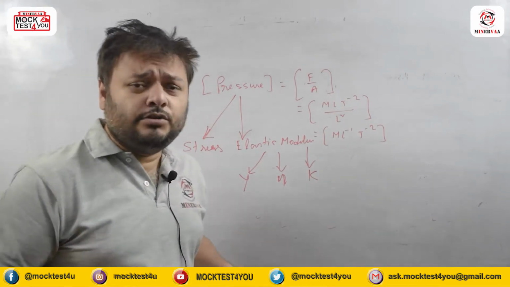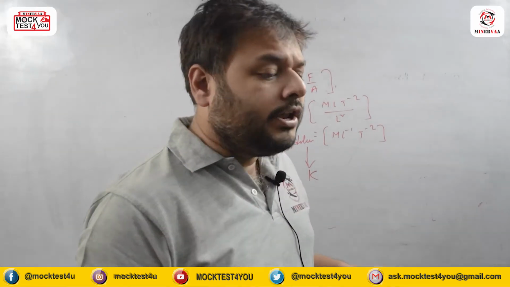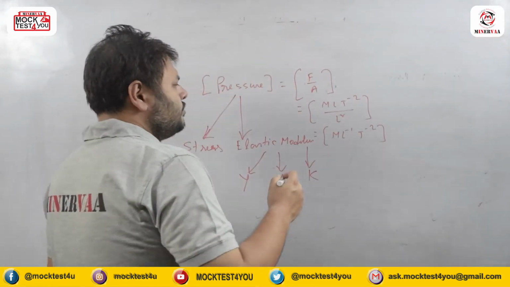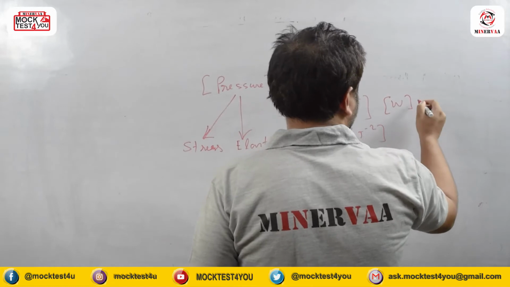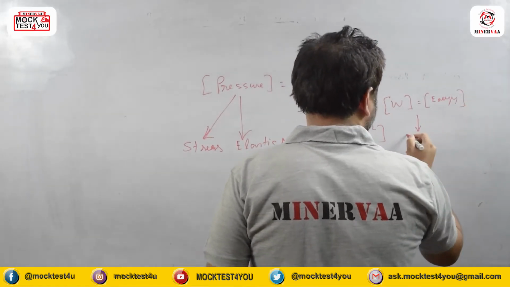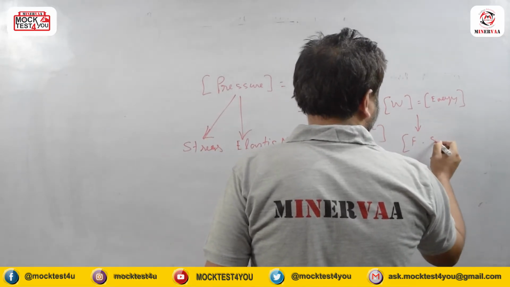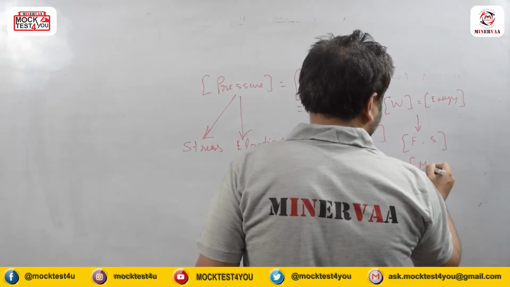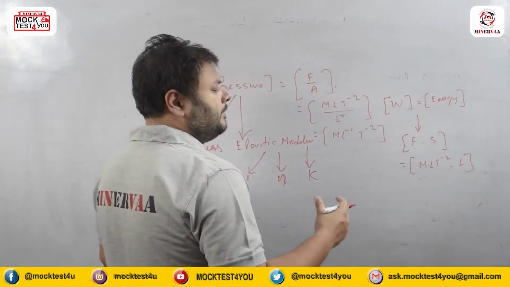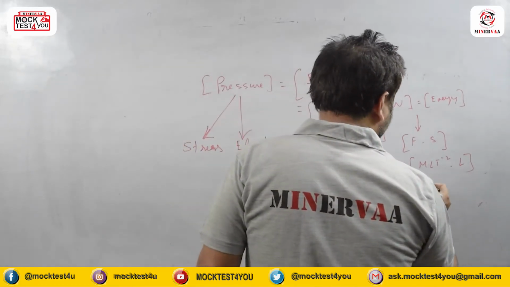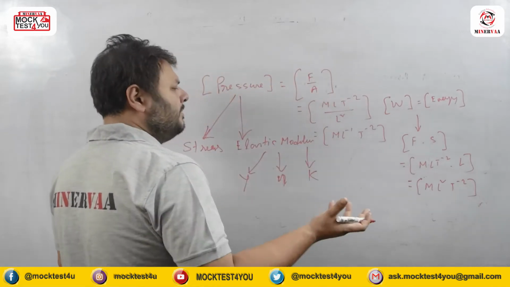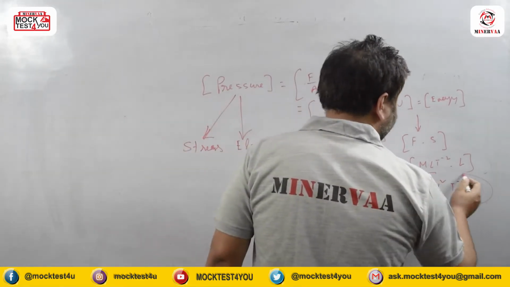Just like if I ask you what is the dimension of work or energy, it is actually nothing but force into displacement. The dimension of force we all know, M L T to the power minus 2, into the displacement's dimension, L. So finally work or energy has the dimension M L square T to the power minus 2. So simply this is the dimension of work done.